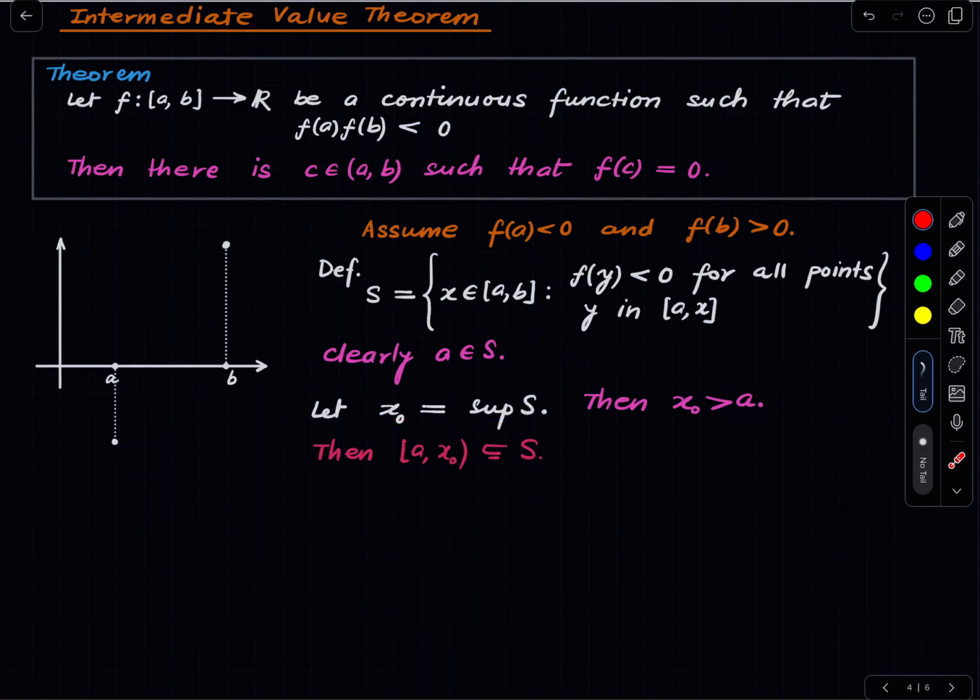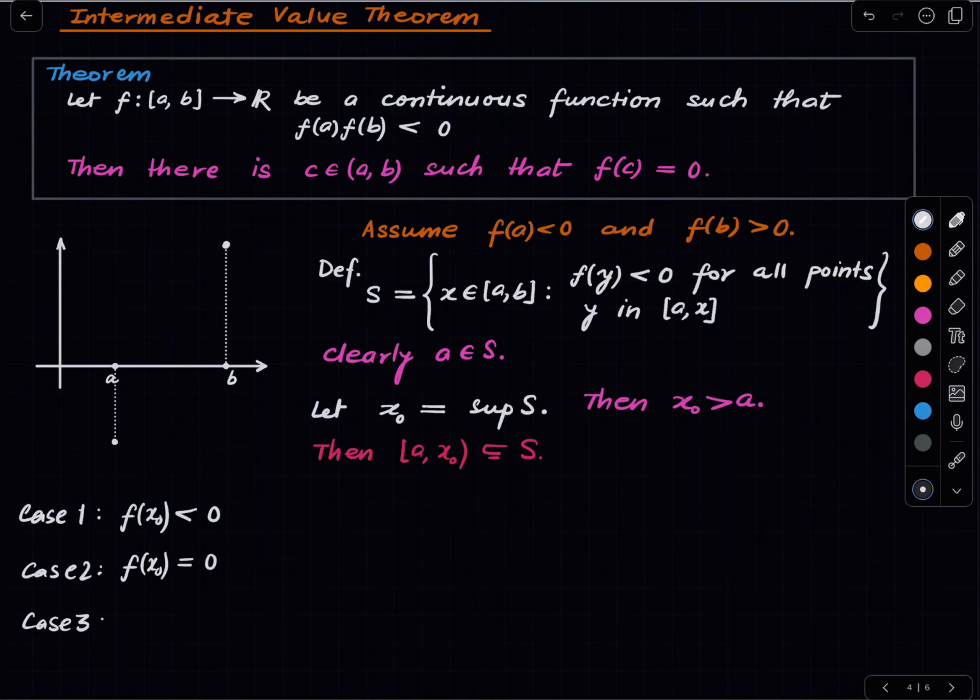Okay, so we have that, and now there are three cases. Case one is that f of x naught is negative. Case 2, f of x naught is 0. And case 3, f of x naught is positive.